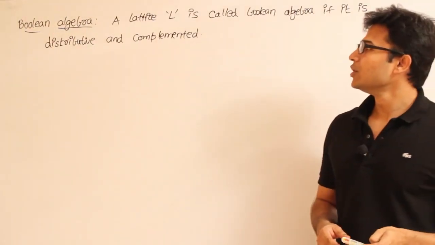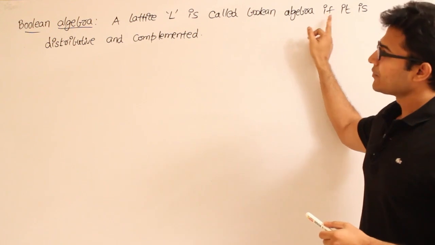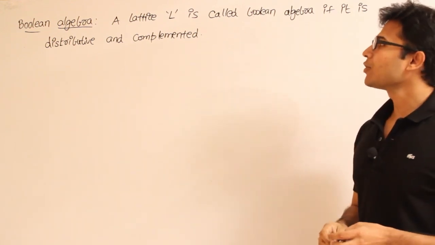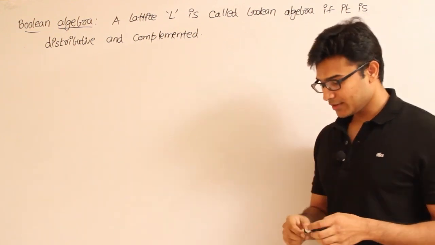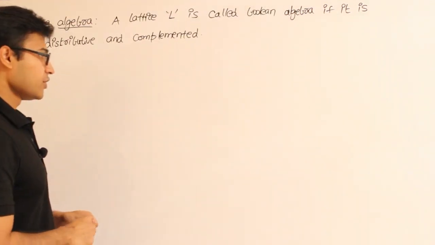Now see this Boolean algebra. A lattice L is called a Boolean algebra if it is distributive and complemented. Don't get confused here. Let's see where we are now.